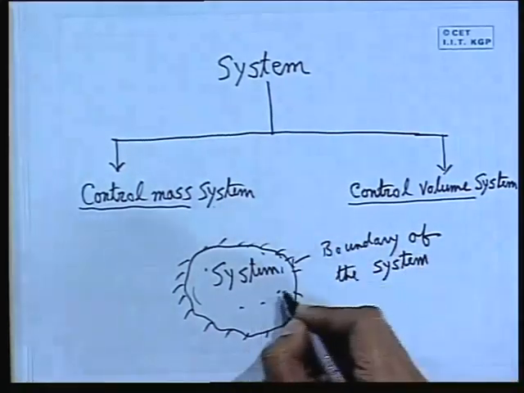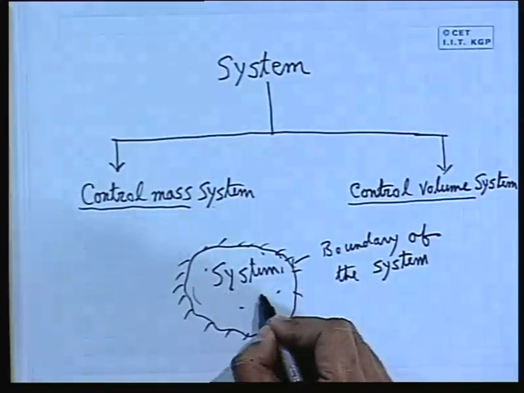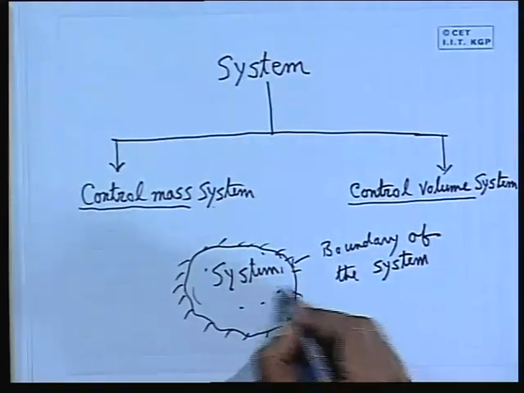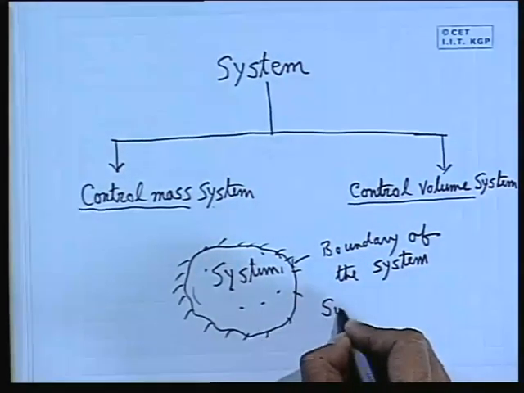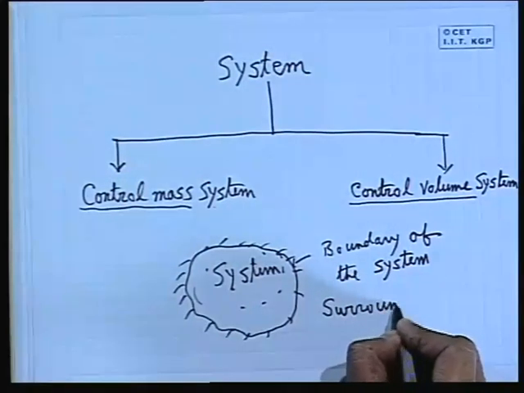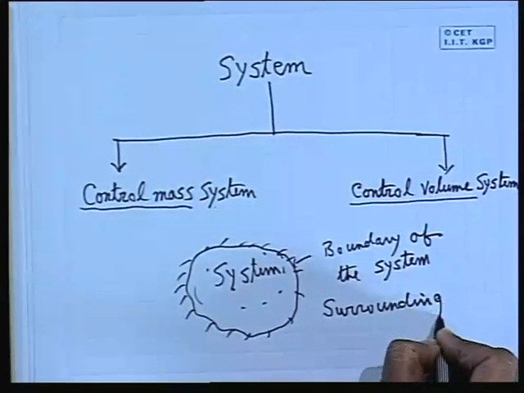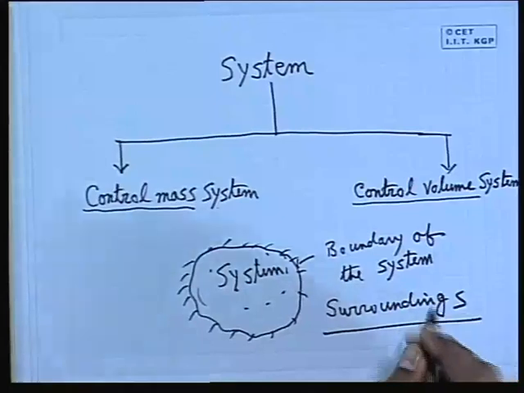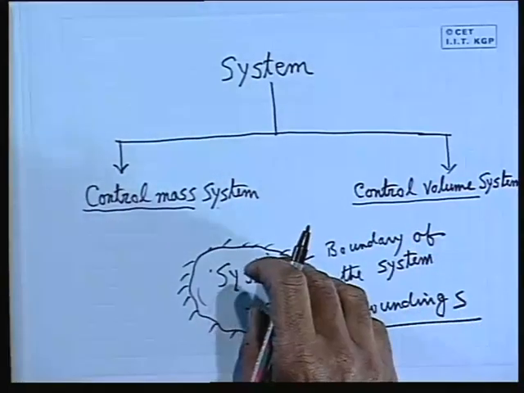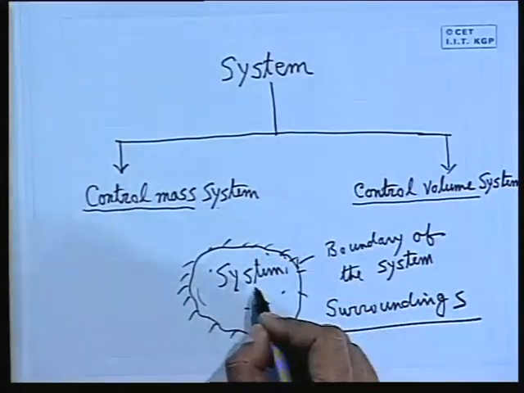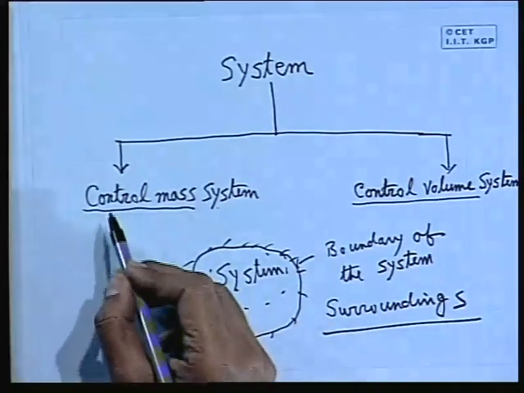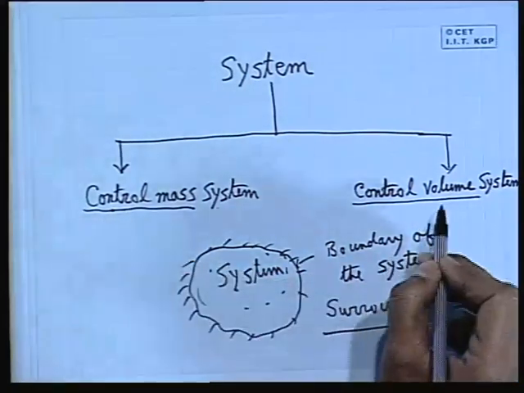Now, this boundary separates the system from its surroundings. So everything external to the system, that means on this side of the boundary, is the surroundings. So a system is always characterized by its surroundings, that means external to the system is the surroundings. That means the boundary separates the system from the surroundings. Now, we come to these two things: what is control mass and what is control volume.